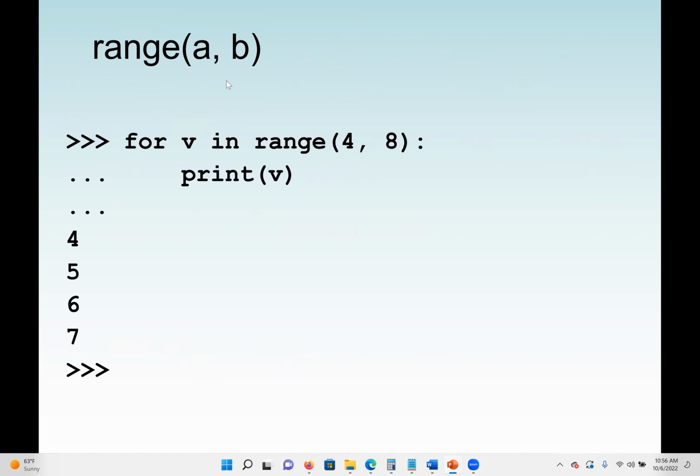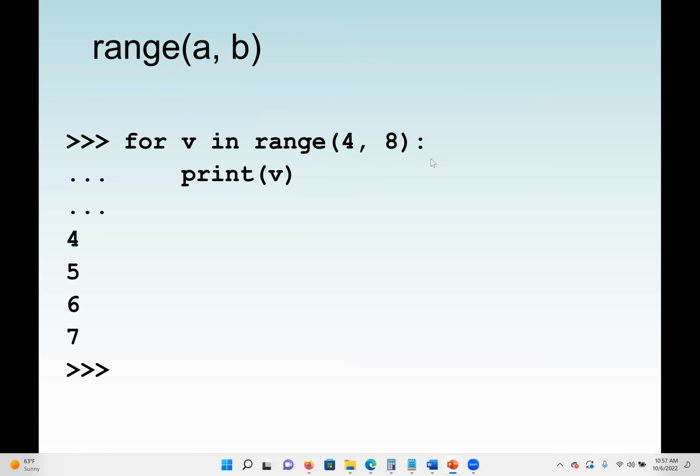So let's see an example. First of all, let's understand the concept of the range function and how it works. With range, we can have only one argument value. For example, if I say range 2, it means I'll go from 0 to 1. If I say range 10, then I'll go from 0 to 9. That's when you have only one value. But here, we can also have two values. So if I say range 4 to 8, it means I want to go from 4 to 7.